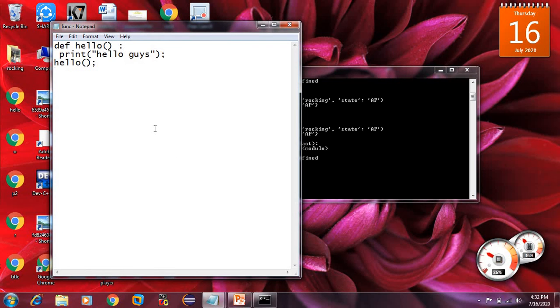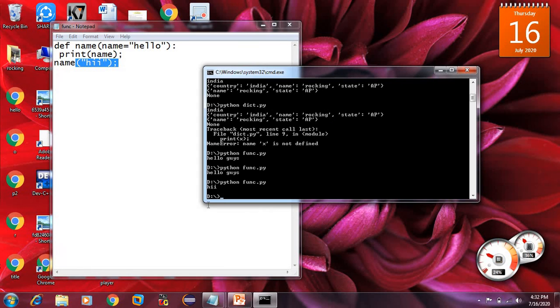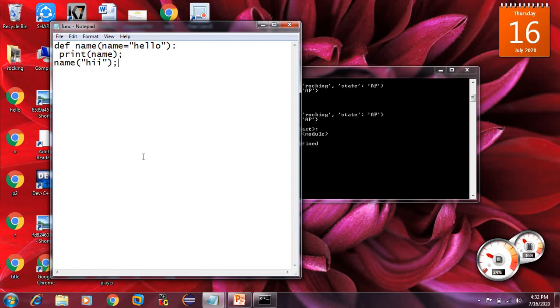Now let's see our previous example. What output will be given? This is a very important point: first priority goes to the calling function, next priority to the default. What is the first priority we have? Hi. Then the output will be hi. See, the output is hi.